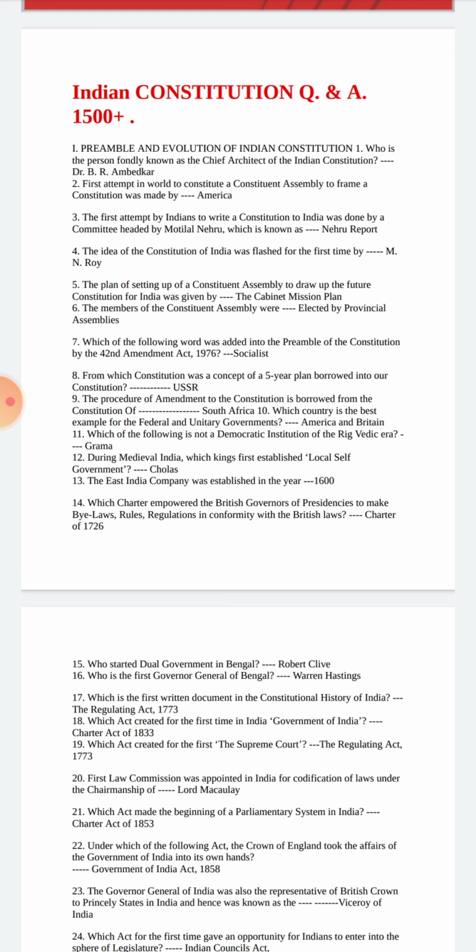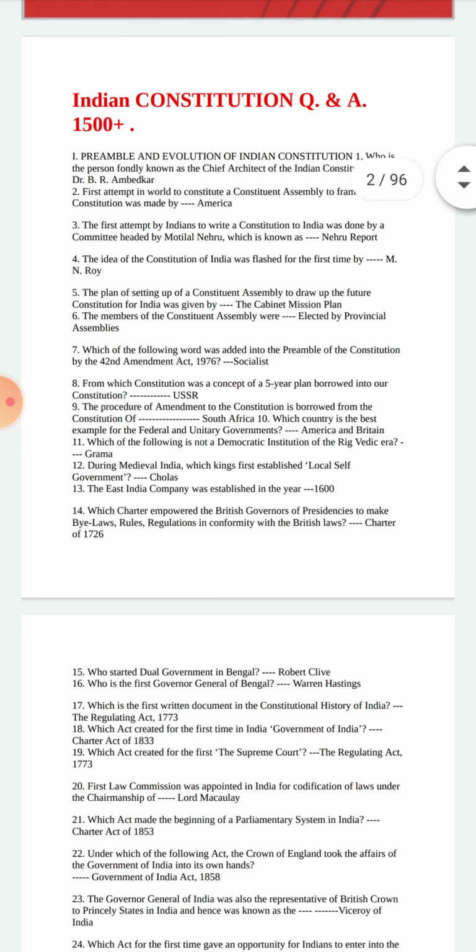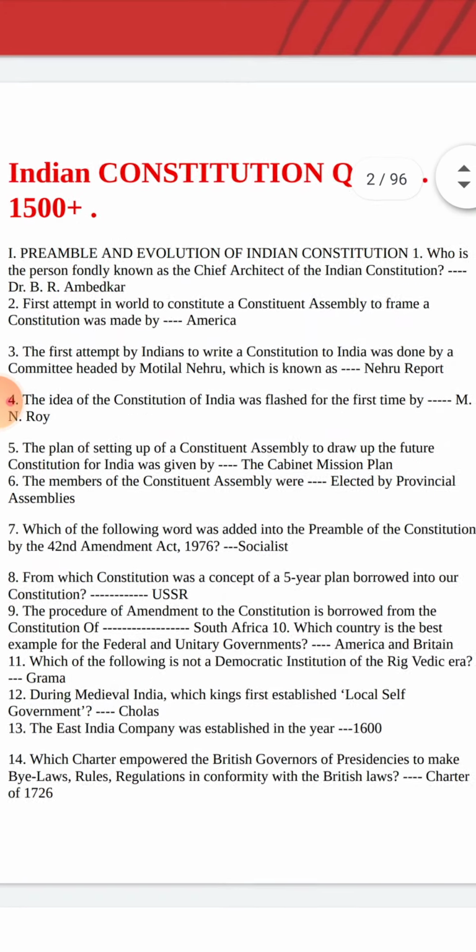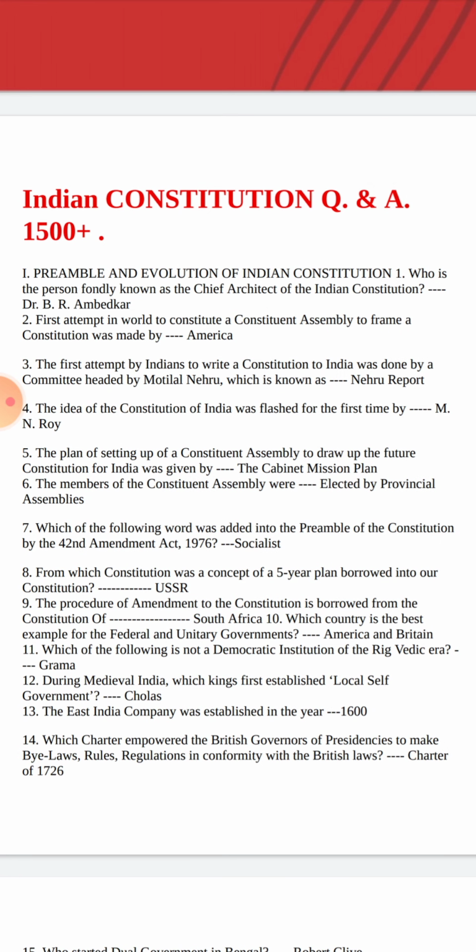Which of the following words was added into the preamble of the Constitution by the 42nd Amendment Act 1976? The answer is socialist. From which constitution was the concept of the 5-year plan borrowed into our constitution? USSR. The procedure of amendment to the constitution is borrowed from the constitution of South Africa.